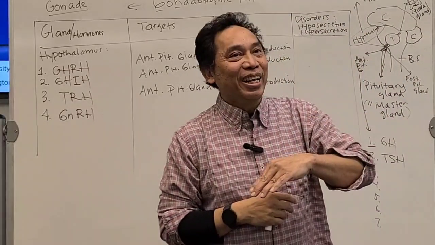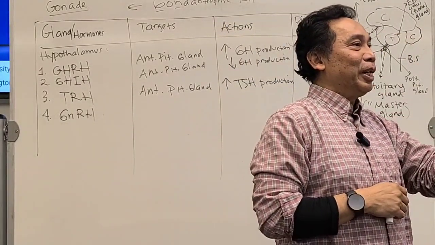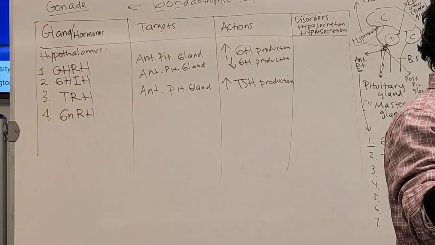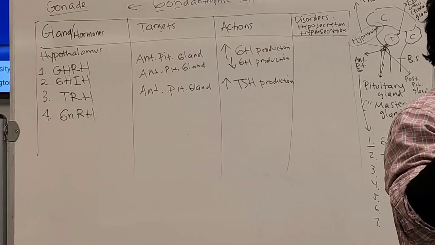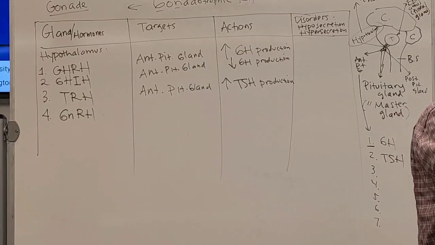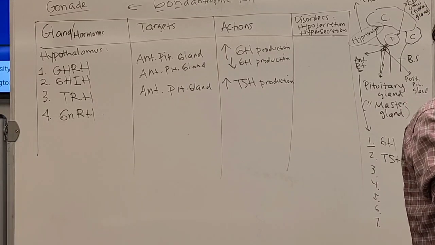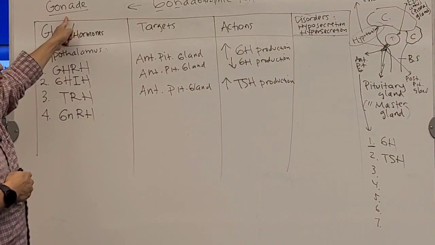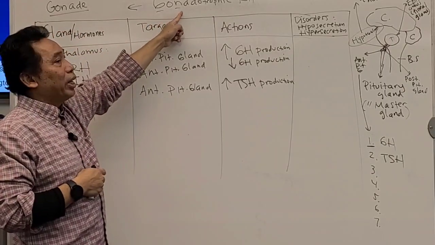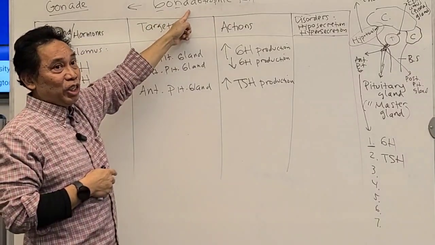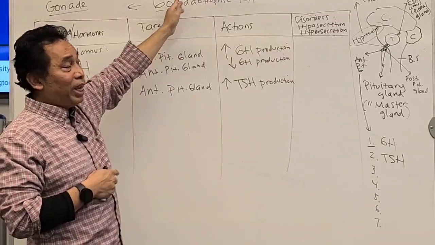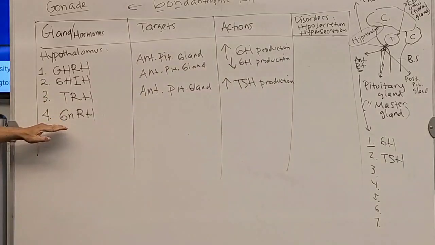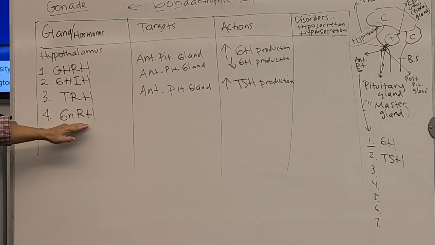If it is female, what do you call the gonad for female? Ovaries, okay? Just to make sure that you got it. So gonad is a terminology for sexual gland. For lower animals, they don't have testicle or ovary, they just call it gonad. So in this terminology, we also use gonadotropic, which refers to the gonad. It's going to be a different organ if it is male or female, testicle or ovary. But right now, the hormone is called the gonadotropic releasing hormone.